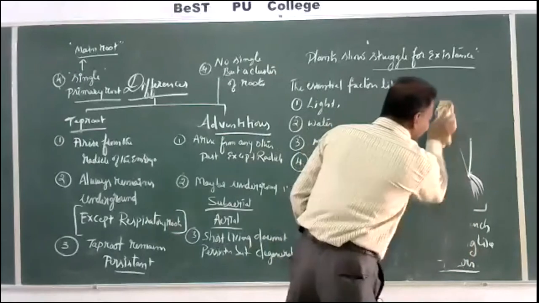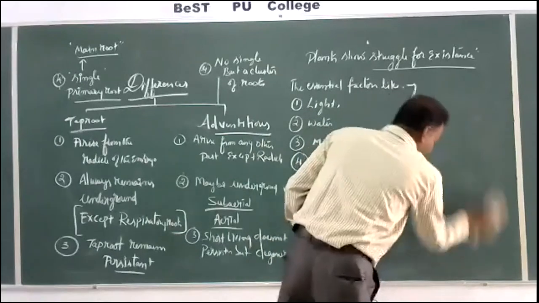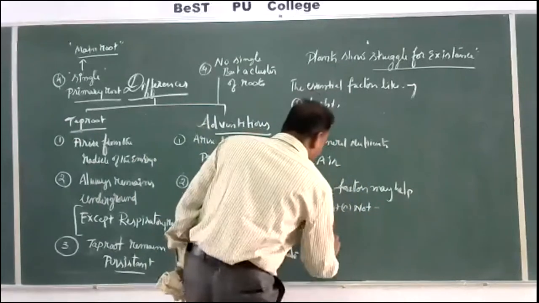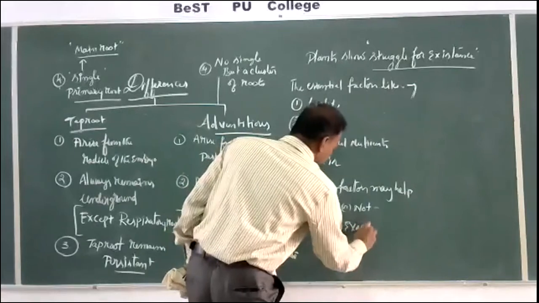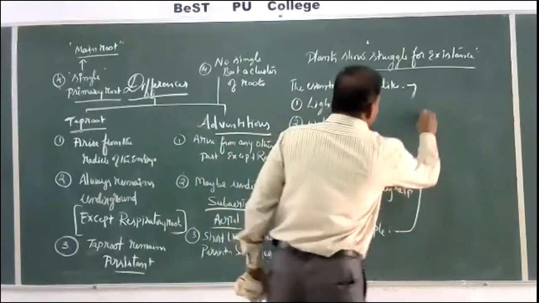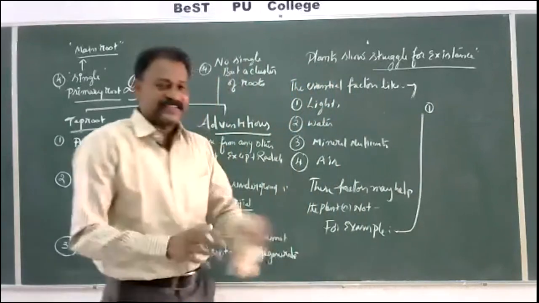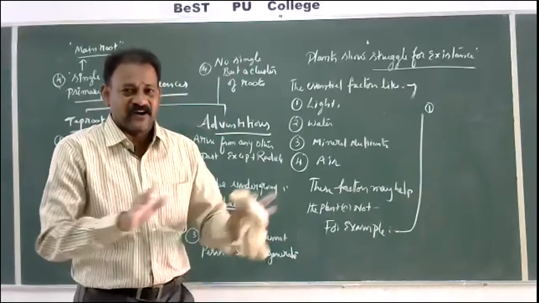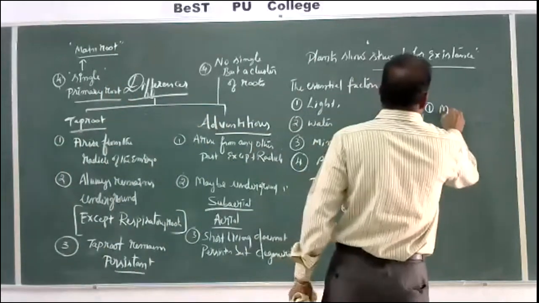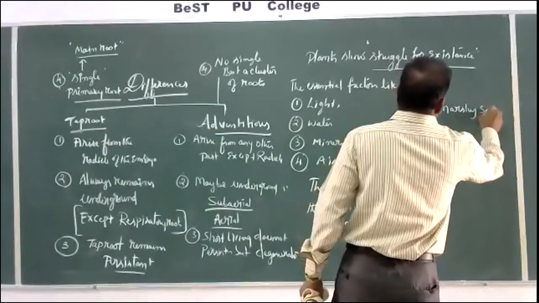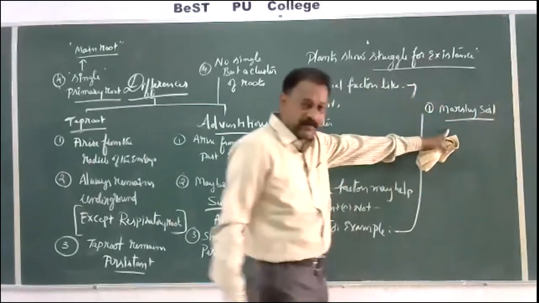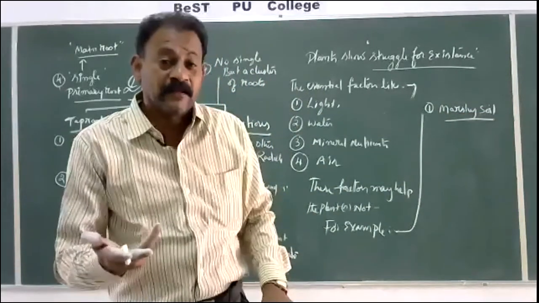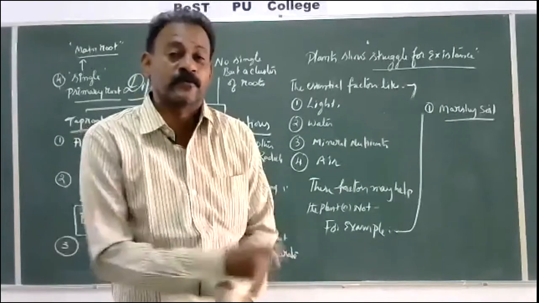How can you say that, sir, these factors are not helping the plant? Why are plants showing struggle for existence? For example, if plants are growing in marshy soil, always waterlogged soil, they will get water, no doubt, but they will not be getting air properly for their growth.